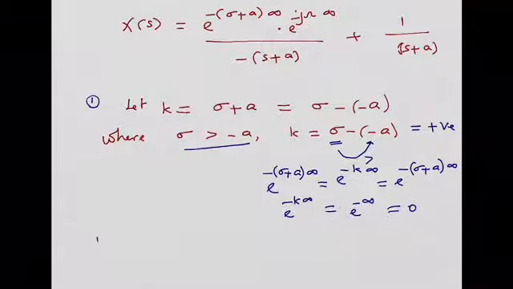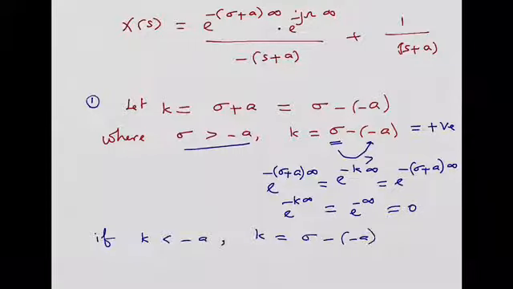What will happen if sigma is less than minus a? So k will be equal to sigma minus of minus a, isn't it? When minus a is larger than sigma, what will happen?